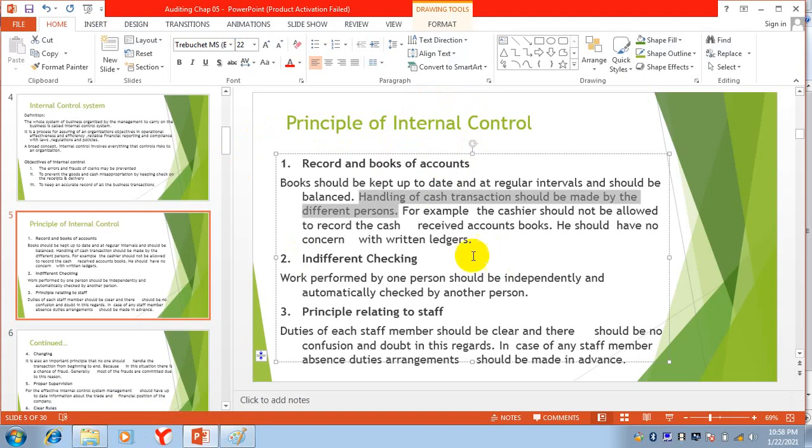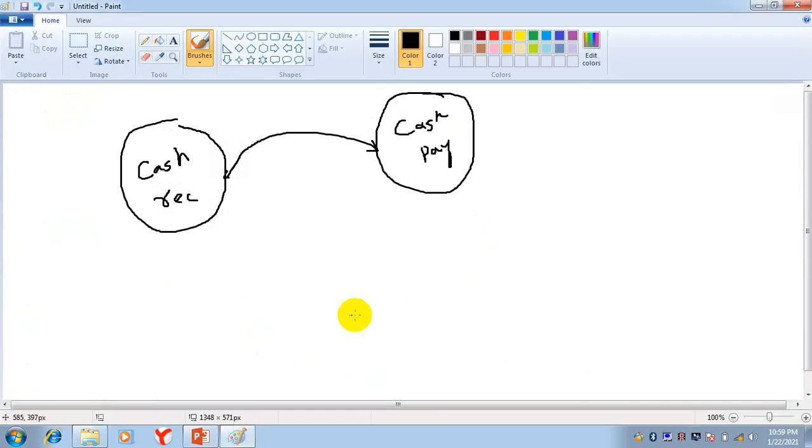Now here he's telling you, handling of cash transactions should be made by different persons. For example, the cashier should not be allowed to record the cash received accounts balance. The cashier is not concerned with the cash receipt accounts. He should have no concern with the written ledgers. Now keep in mind one thing.